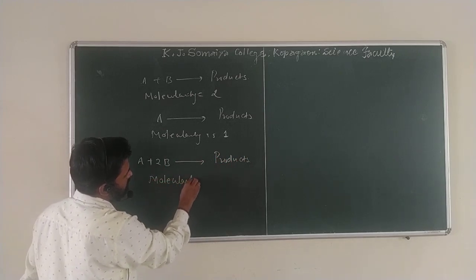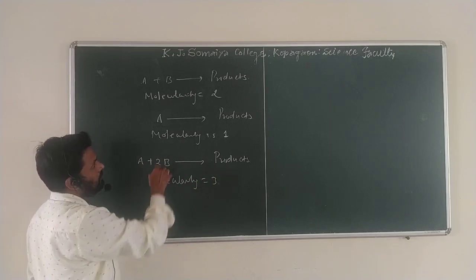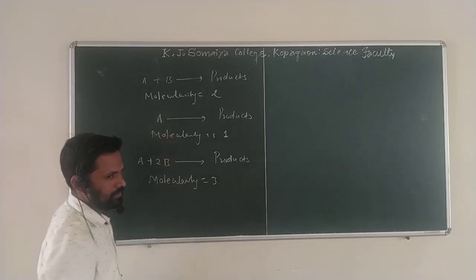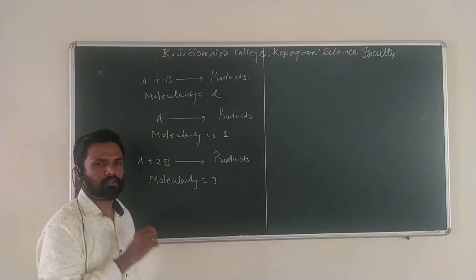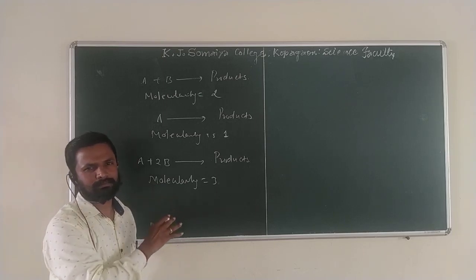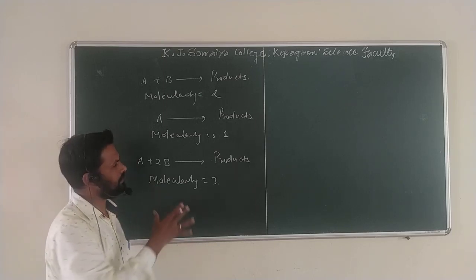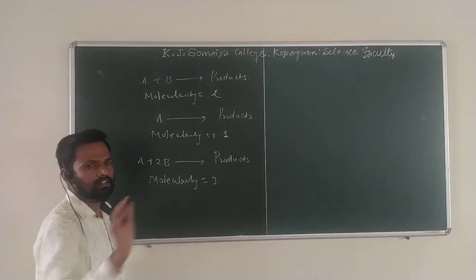The molecularity is 3. How? One molecule of A and two molecules of B. Out of these different examples, what we studied is very simple: the number of reacting molecules involved in every elementary step, meaning in every simple reaction, we can determine the molecularity for each and every single reaction.